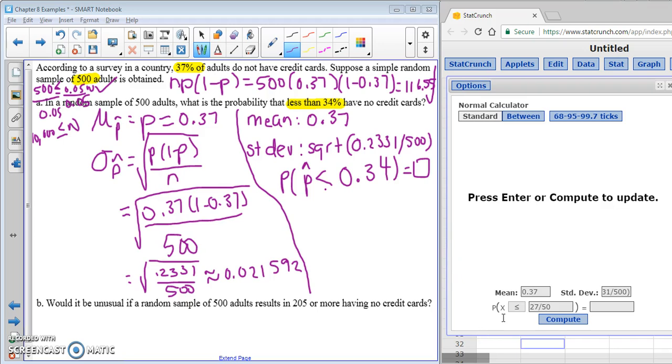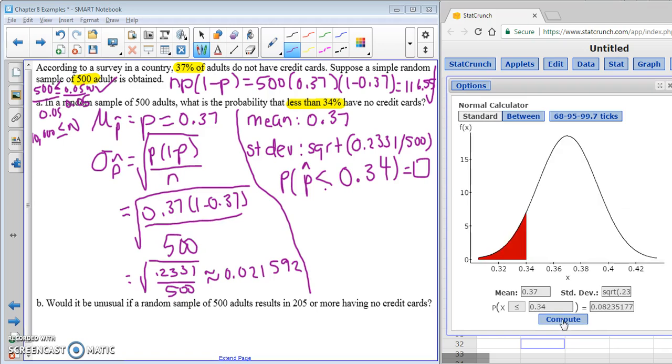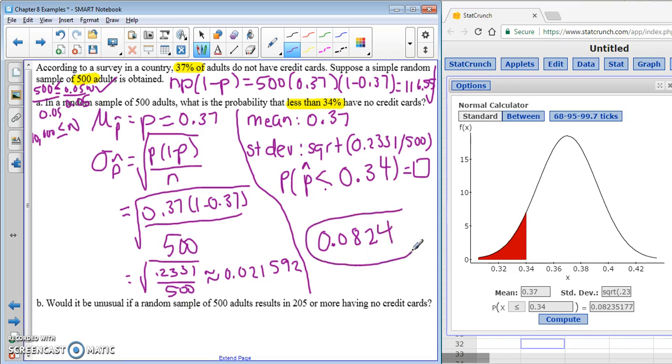For StatCrunch, we're going to use the probability that x is less than or equal to 0.34. I'm going to hit compute here, and we have 0.0824. That's our answer.